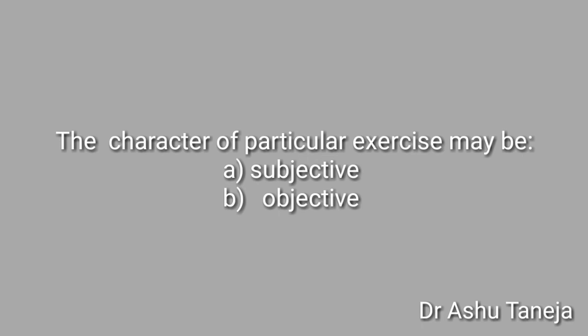Okay, now second is the general exercises, which usually involve the use of many joints and muscles all over the body and whose effects are widespread. For example, we can say running and skipping. Okay, the characteristics of particular exercises may be subjective or objective.